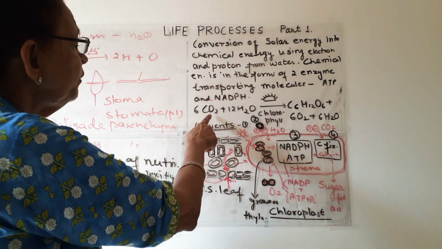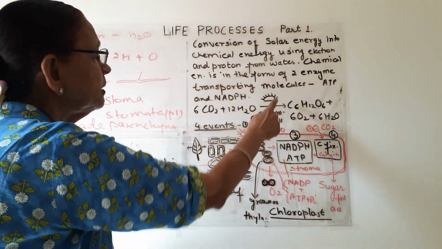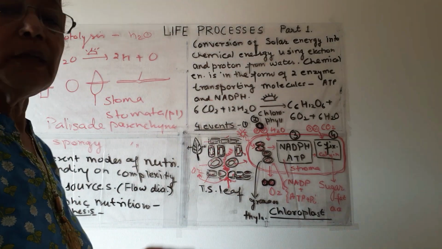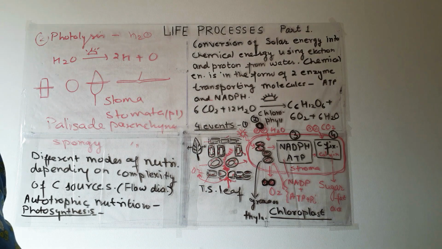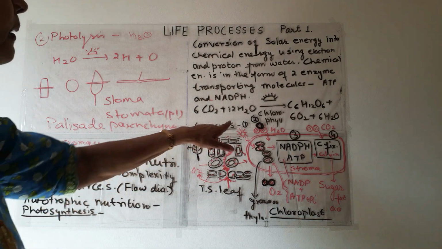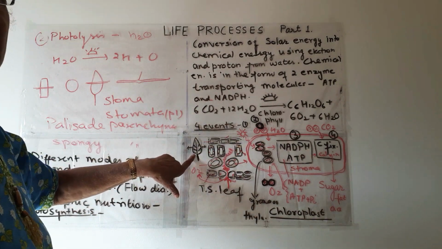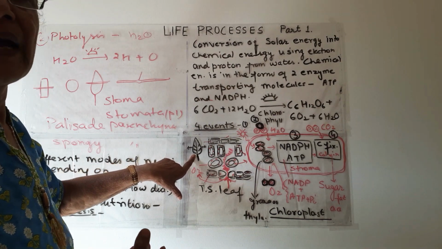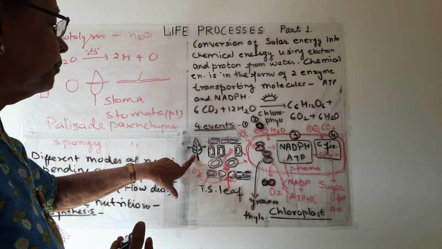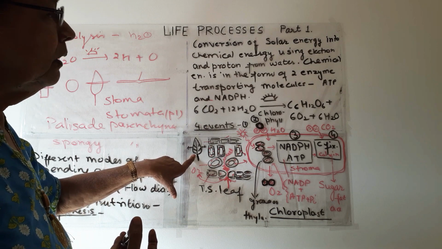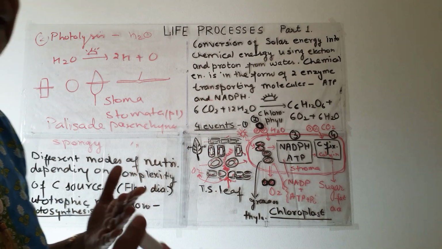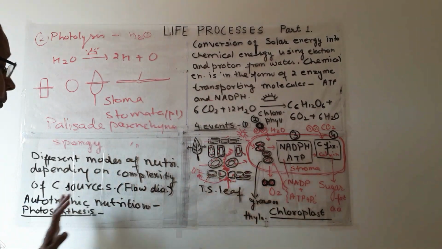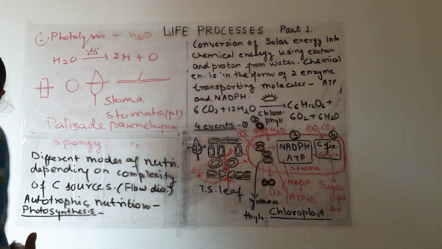So now we know about carbon dioxide, we know this about the water. From where is the water coming? Water is absorbed by the plants from the roots, and it comes up to the leaf by ascent of sap or due to transpiration in plants. You have learned this transpiration, I think in 9th, or we learn it in transportation life process. So this is about the autotrophic nutrition.